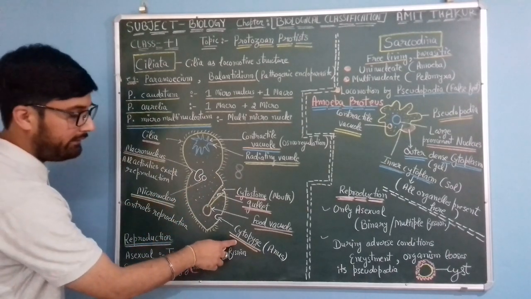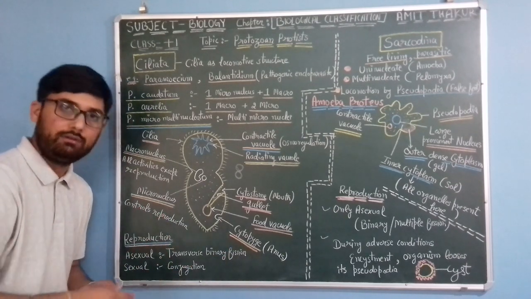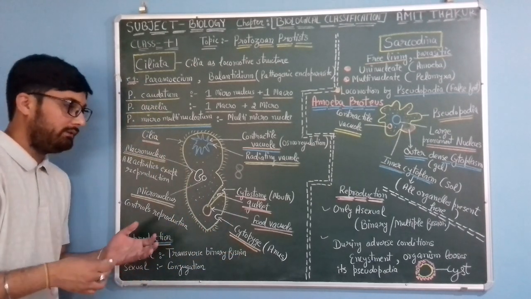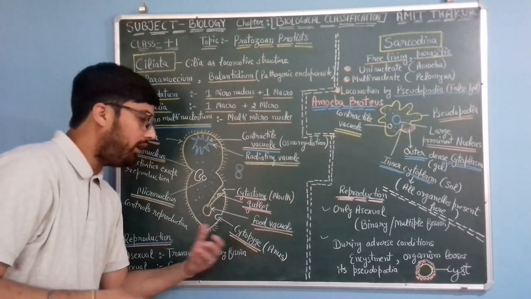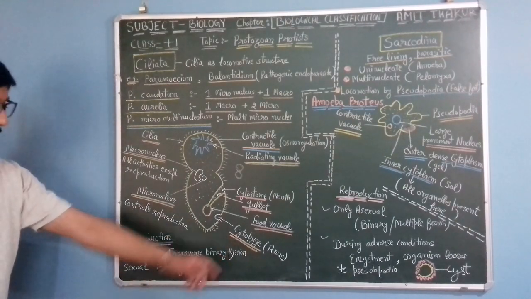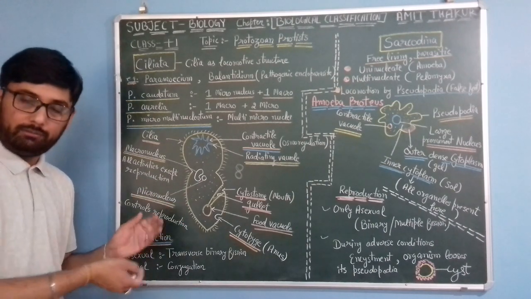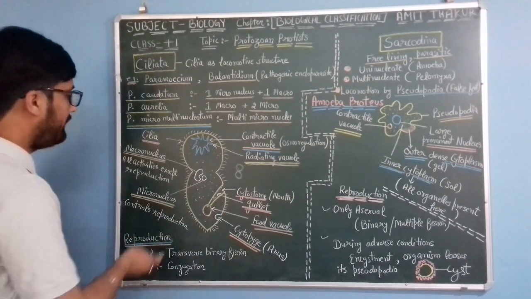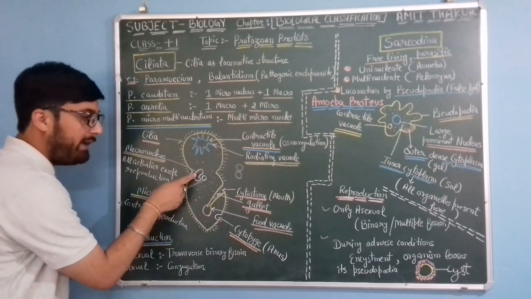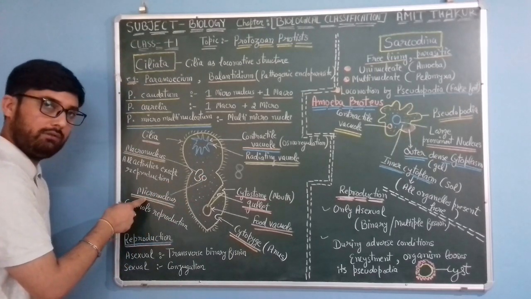And this is the cytopyge. Cytopyge acts like an anus; it excretes all the waste material from the Paramecium body. Okay, so let's come to the nuclear bodies present inside the Paramecium. Here you can see this bean-shaped macronucleus and this circular micronucleus.